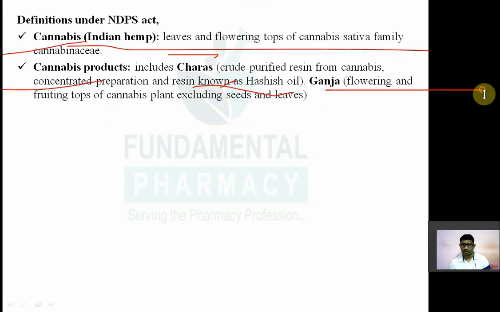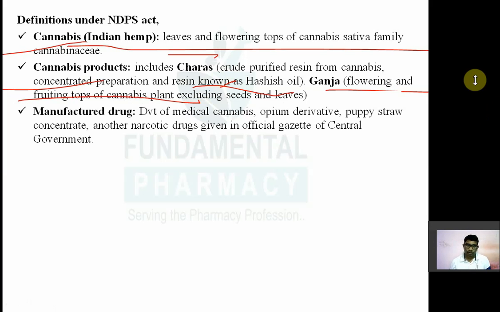Then ganja, ganja is nothing but the flowering and fruiting tops of cannabis plant excluding seeds and leaves. गांजा क्या है कि जो सिर्फ उसके पत्ते और फ्लावरिंग टॉप्स जो होते हैं, मतलब जहाँ पे फ्लावरिंग होता है, so that is used as a ganja, flowering and fruiting tops of cannabis plant except seeds and leaves, that is a cannabis product. Now what is meant by manufactured drug?